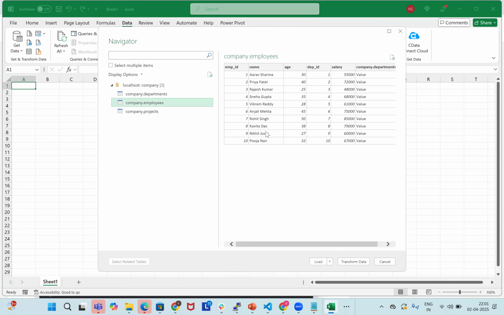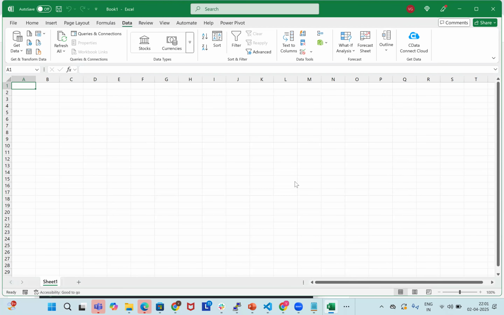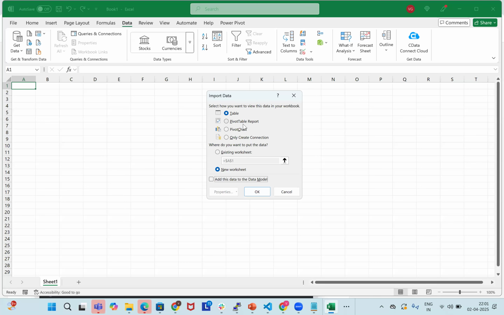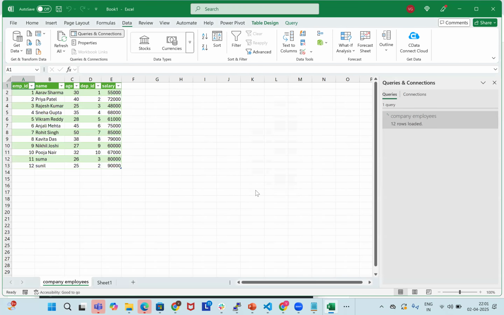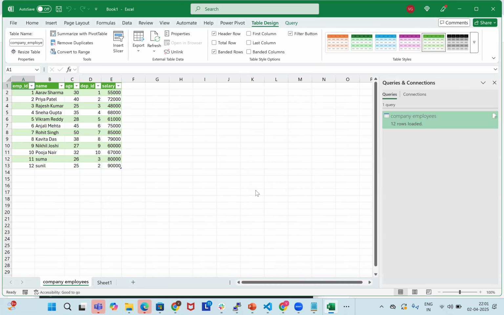And again, here the employees tables, if you want, we can take this one. And you can click on the load to. And again, the table, if you want the table format, pivot table report, pivot chart, only create connections, anything is fine. But I'm taking the table like this. Now I got it. Thank you, sir.